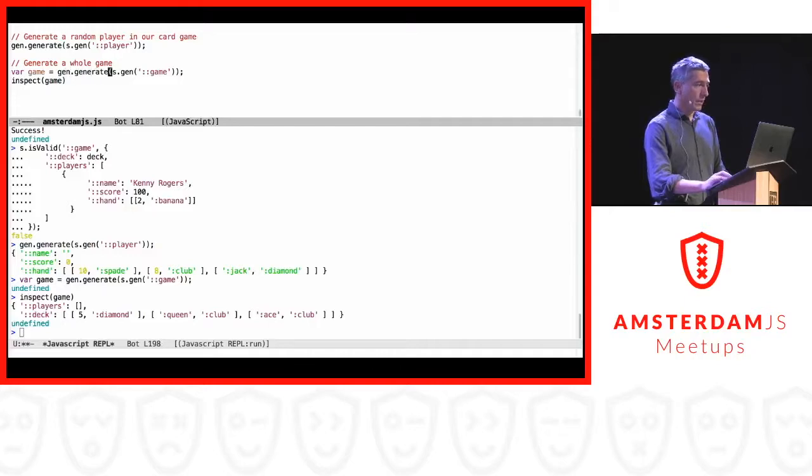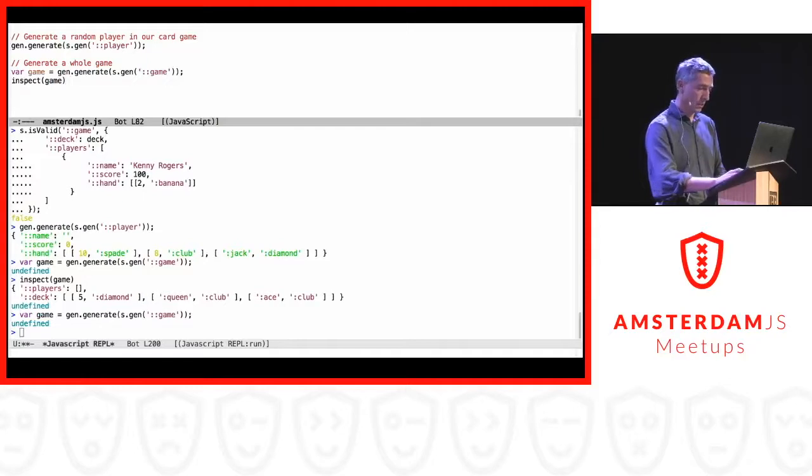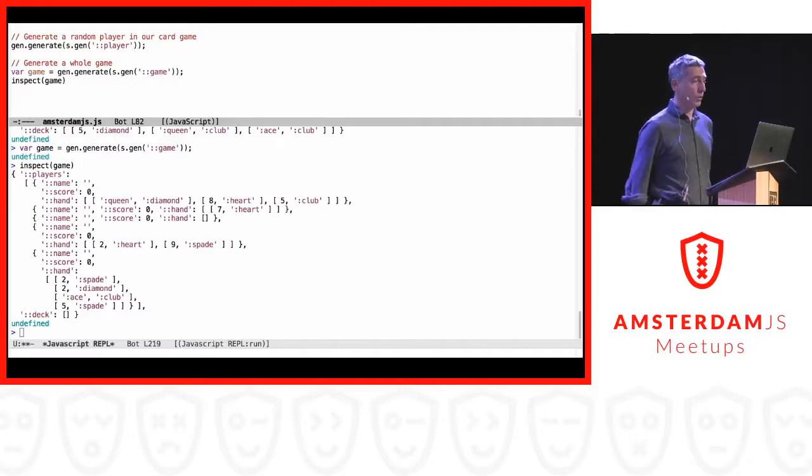I can try to generate a game again, and hopefully this time it's a bit more interesting. Yeah, well, this is a more complete game. This game has a couple of players. They don't have a name, they're anonymous players, but it could be kind of poker, so you try to be anonymous, I guess. And all these players are holding cards, Queen of Diamonds, 8 of Hearts, 5 of Clubs. We have 5 players, and we have an empty deck, so there are no cards on the table left.